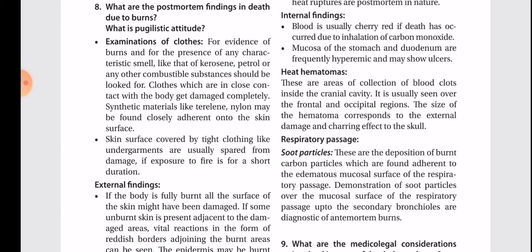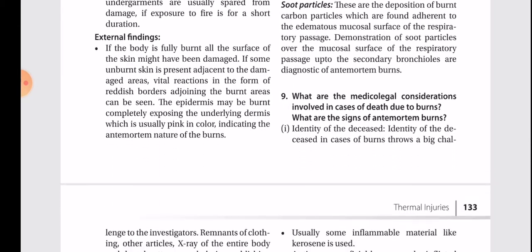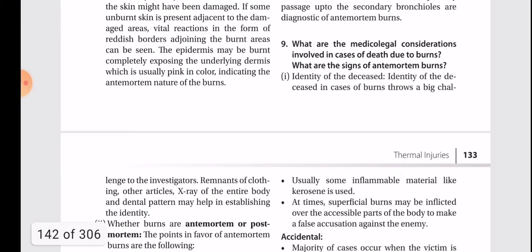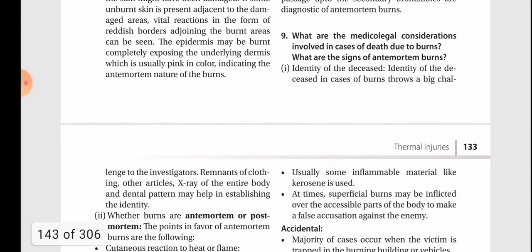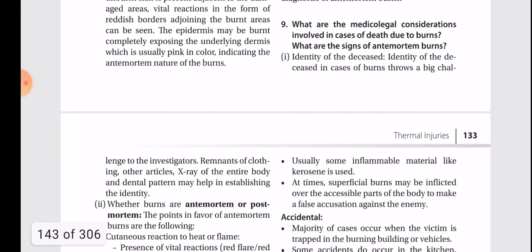Respiratory passage. Soot particles. These are the deposition of burnt carbon particles which are found adherent to the edematous mucosal surface of the respiratory passage. Demonstration of the soot particles over the mucosal surface of respiratory passages up to the secondary bronchioles is diagnostic of antemortem burns. What are the medico-legal considerations involved in cases of death due to burns? What are the signs of antemortem burns?